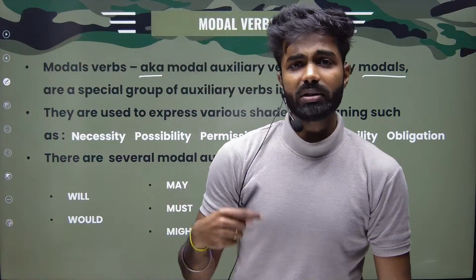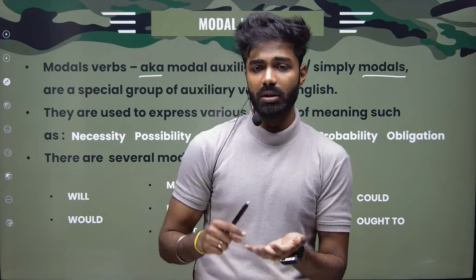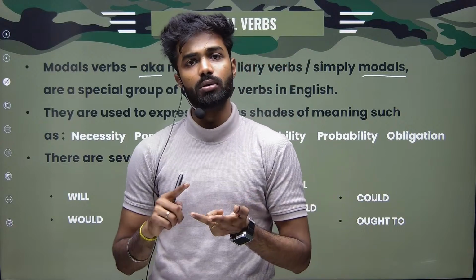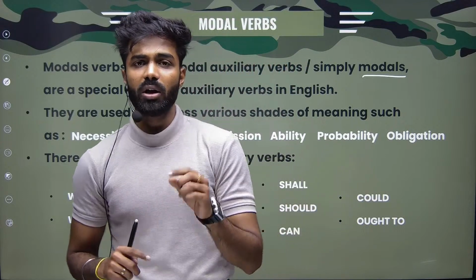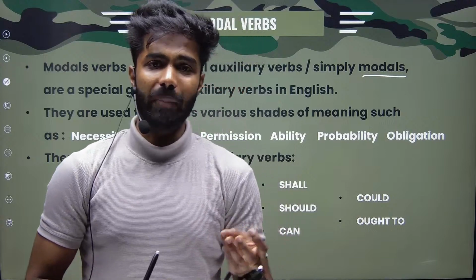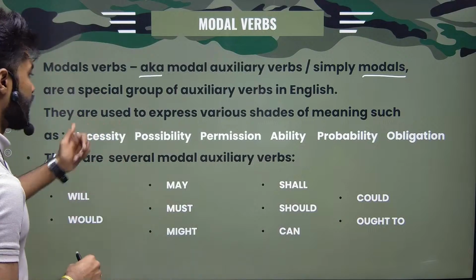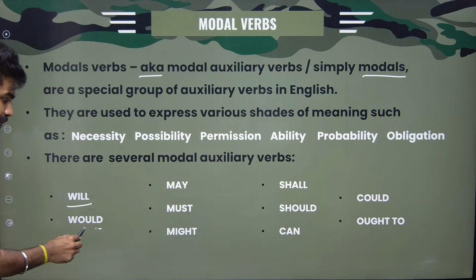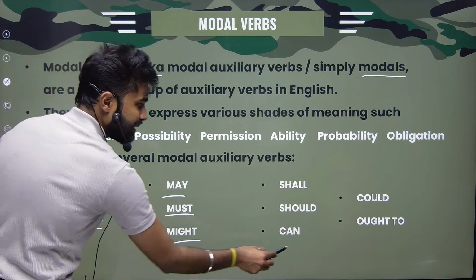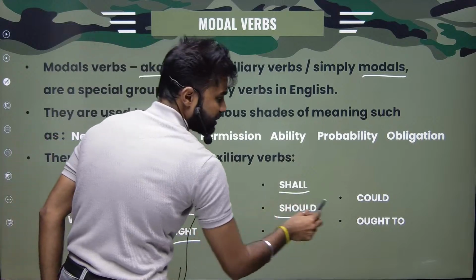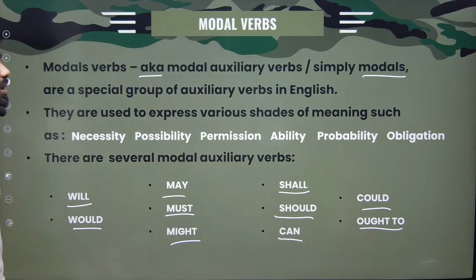What are examples? Will, would, could, should. Must, may, might, ought to. Will, would, may, must, might, can, could, should, shall, ought to. All these are my modals.